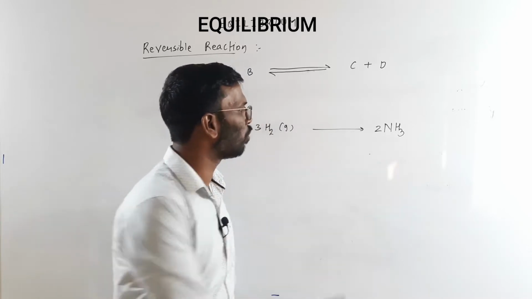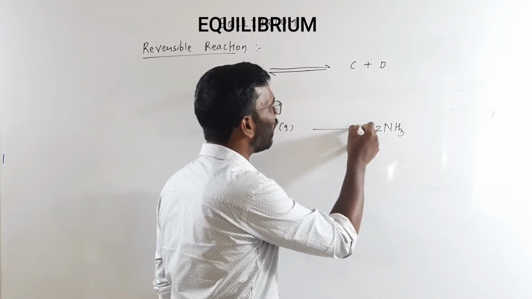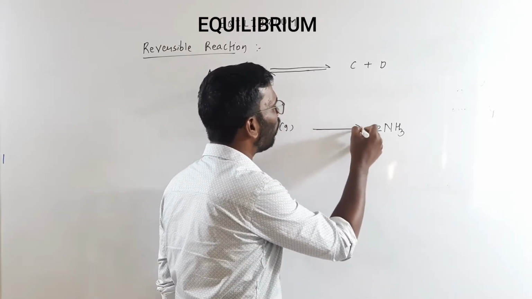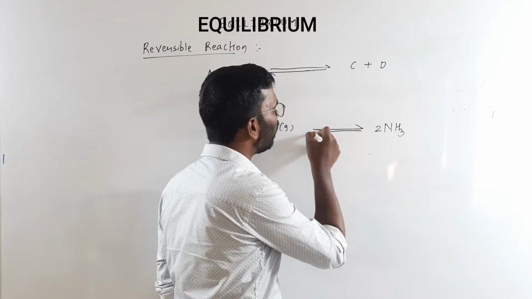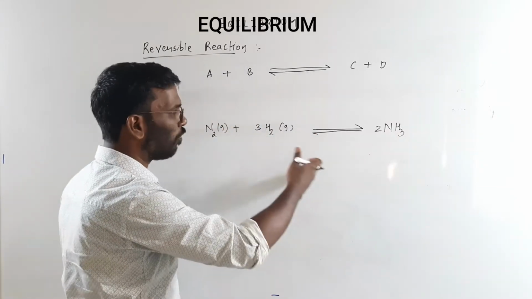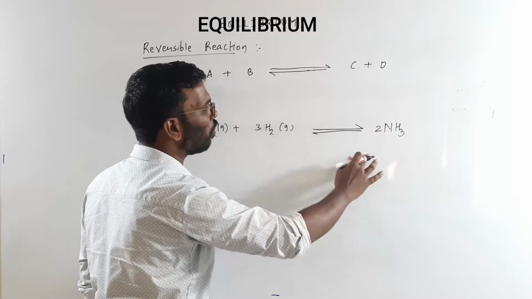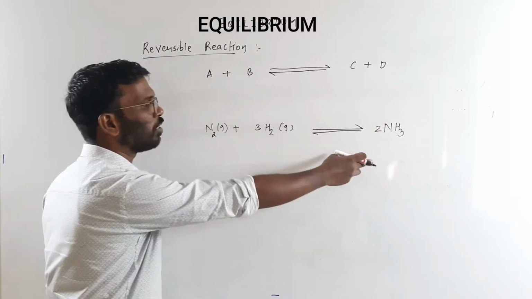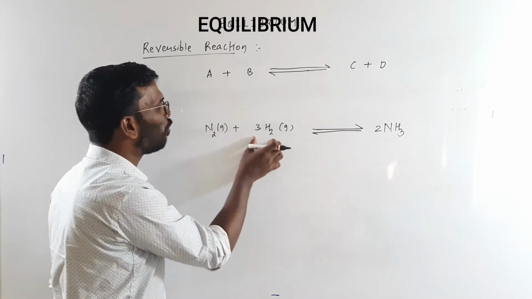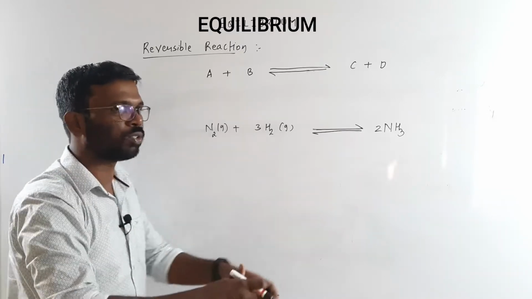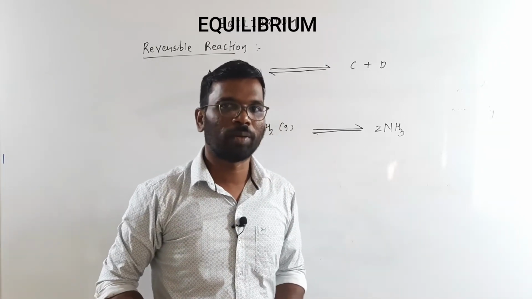Here there is a formation of the ammonia. This is a reversible reaction because after the formation of a certain amount of the product, there will be a reversible decomposition reaction which will give you hydrogen and nitrogen. This is the equilibrium reaction.